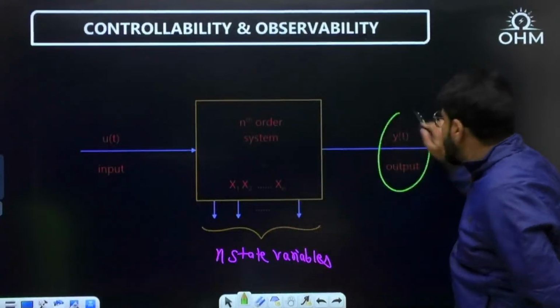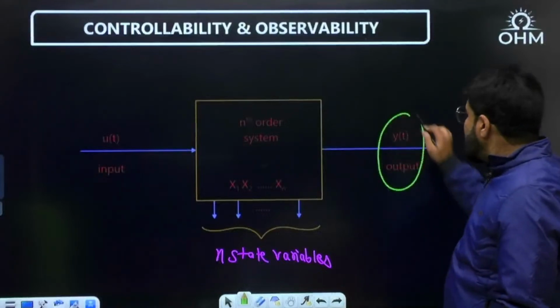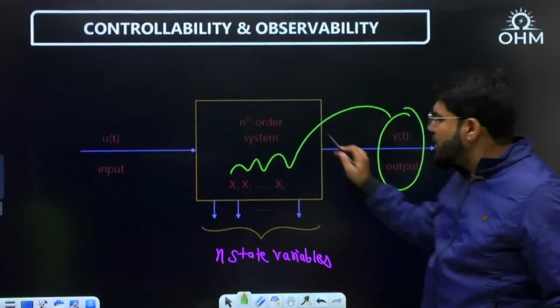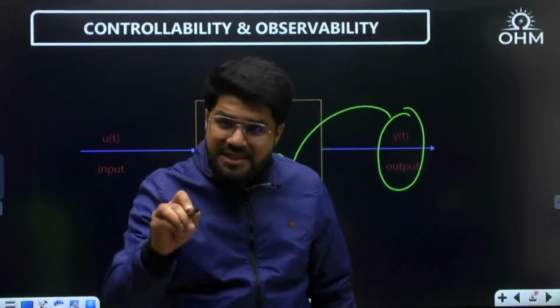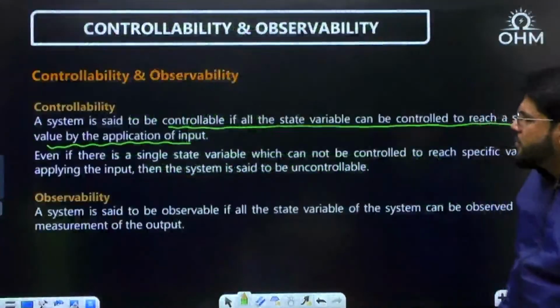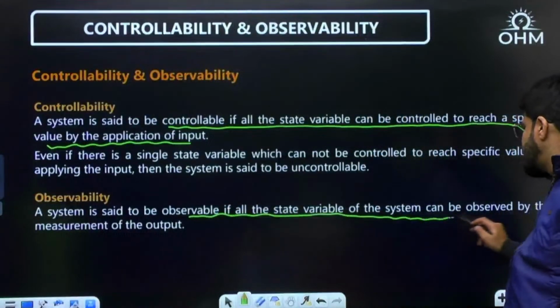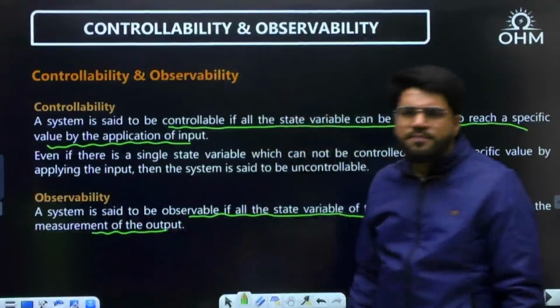So what you can do at that point of time, you can measure the output. And by the knowledge of the output, are you able to sense or observe all the state variables? If yes, if you are able to observe all the state variables, then the system is said to be observable. A system is observable if all the state variables of the system can be observed. By how? Again, by measuring the output.